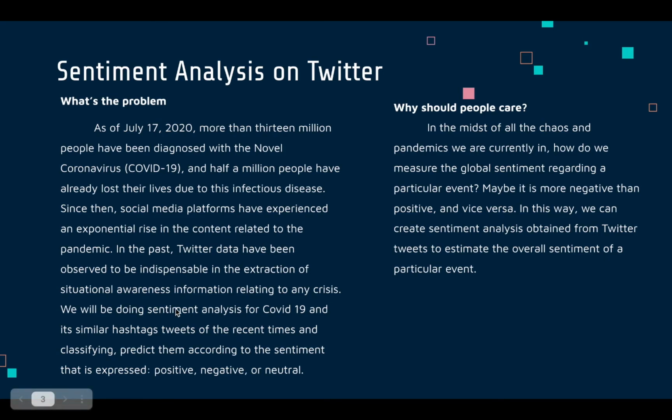What we are doing is collecting all the tweets with hashtags containing COVID-19 or similar hashtags. We are getting that data, and then we are classifying it and predicting the sentiment, whether it's positive sentiment, negative sentiment, or neutral sentiment. We are predicting what sentiment the user is expressing over there.